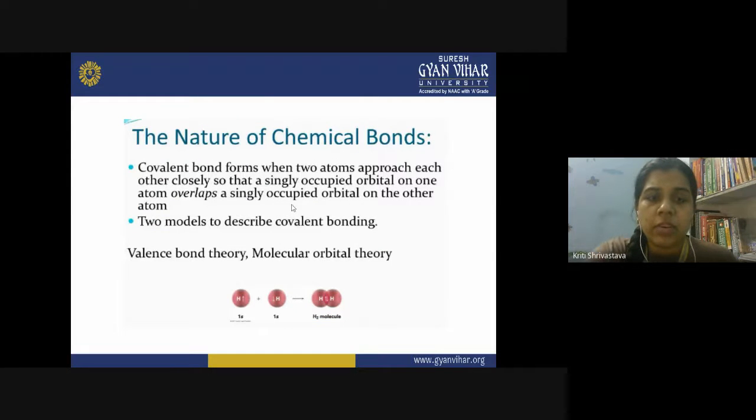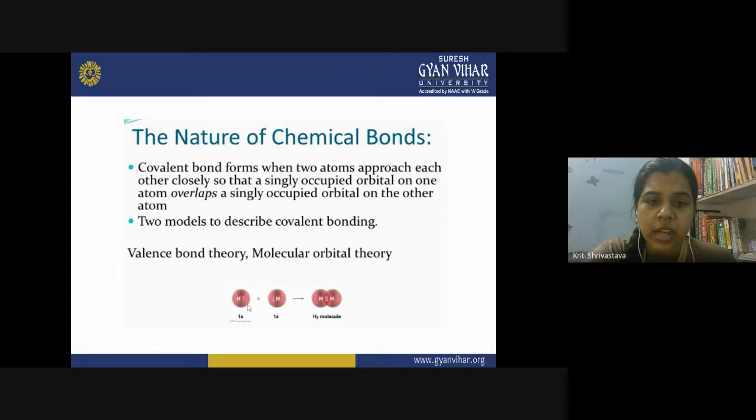So we know that a covalent bond is formed when two atoms approach each other, and at that point, they come so close that a singly occupied orbital on one atom overlaps a singly occupied orbital on the other atom. The simplest model that we have seen is the formation of the hydrogen molecule.